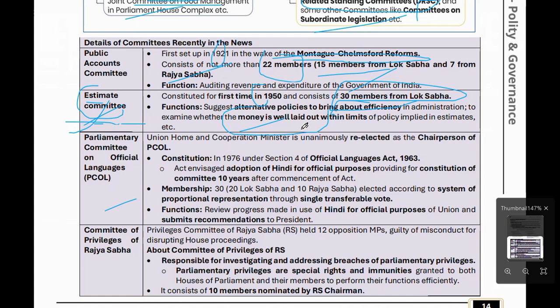Parliamentary Committee on Official Language, what happened? Now the Home Minister or Cooperation Minister is re-elected chairperson of the Parliamentary Committee on Official Language. It was constituted in 1976, comes under the Official Language Act 1963, and adopts Hindi for official purposes; the committee is to be constituted 10 years after commencement of this act. Total 30 members are there, 20 from Lok Sabha and 10 from Rajya Sabha, elected according to the system of proportional representation by single transferable vote. What is its functionality? It reviews the progress made by Hindi for official purposes of the Union and submits recommendations to the President.